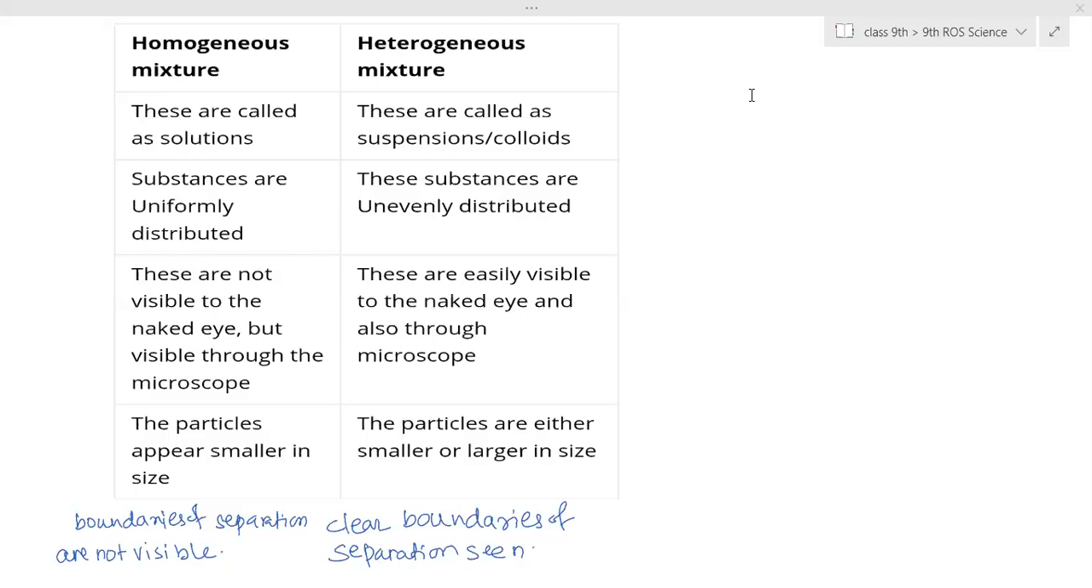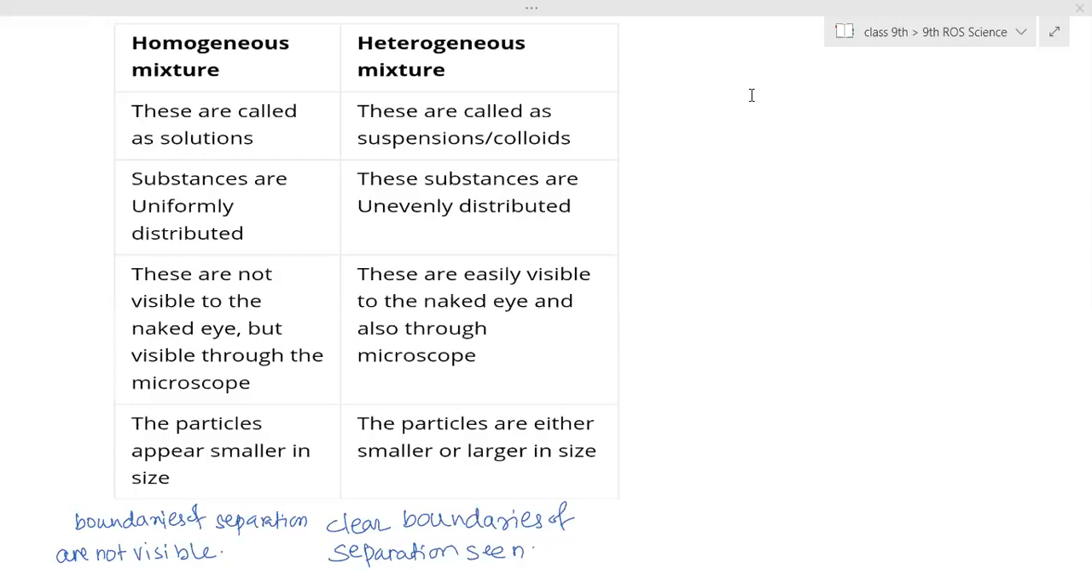The thing which we mix, that we call a solute, and the one in which we are mixing it is called a solvent. Suppose salt and water is the example. Salt is dissolved into water, so salt is called a solute and water is called a solvent. When both mix together and dissolve into each other, the mixture formed is called a solution.